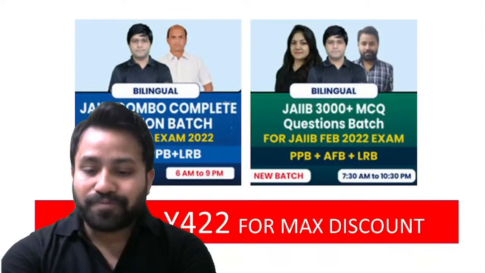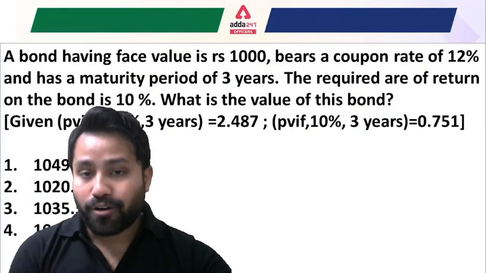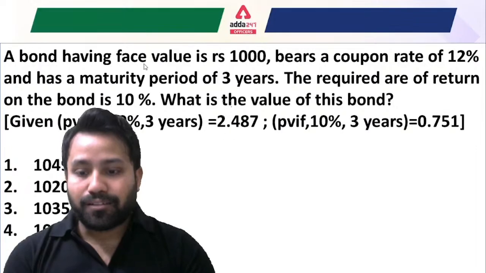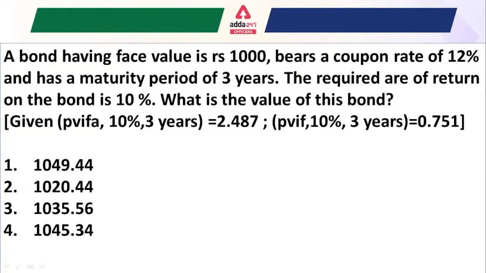Let's start with question number one, which is related to bonds. I always explain how you can solve the questions of bonds in the exam. In this question, a bond has a face value of 1000 rupees, bears a coupon rate of 12%, and has a maturity period of 3 years.